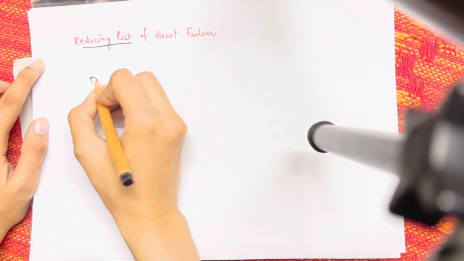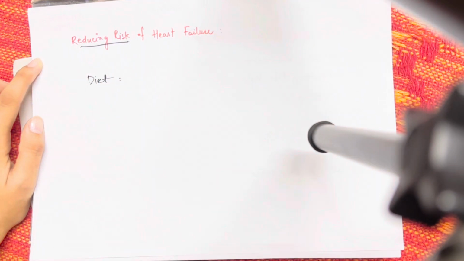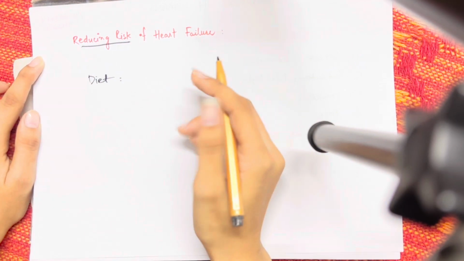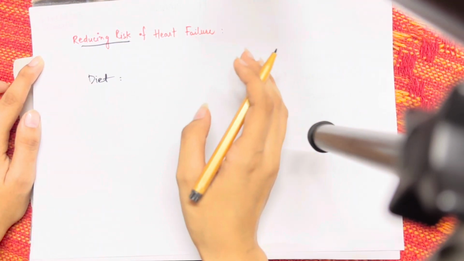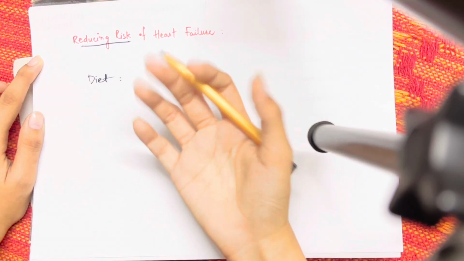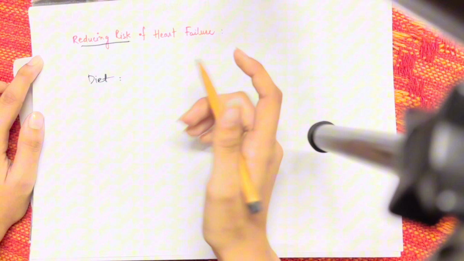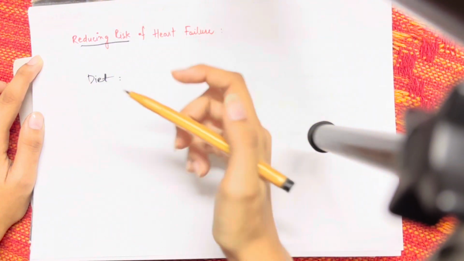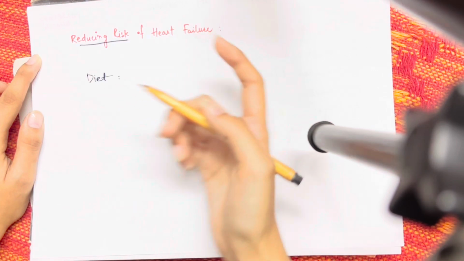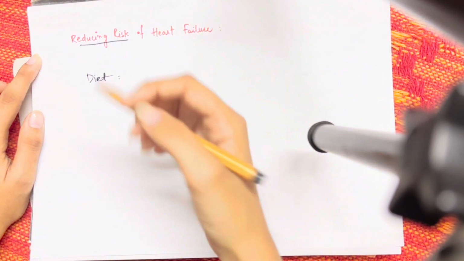Number one is diet. When you talk about diet, the first thing that should come to your mind is a balanced diet. If a person is not taking the right proportion of all the nutrients in his diet, then the person may be prone to becoming a patient of heart failure. For example, if a person has more intake of lipids or fats, or substances that have a lot of ghee or oil, those people are more prone to get heart failure.